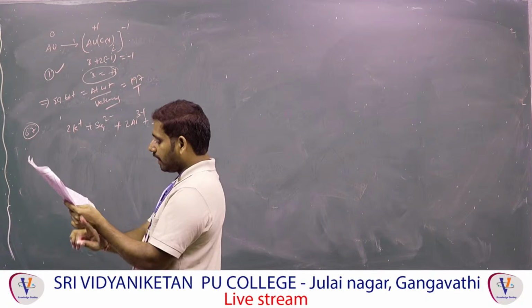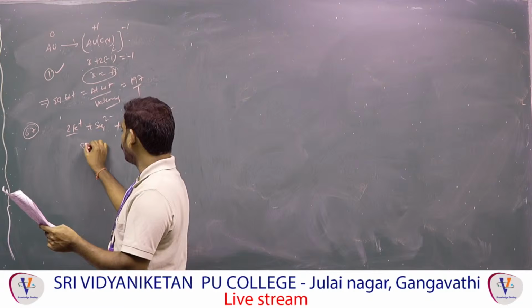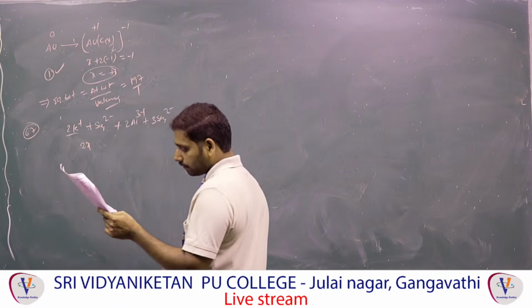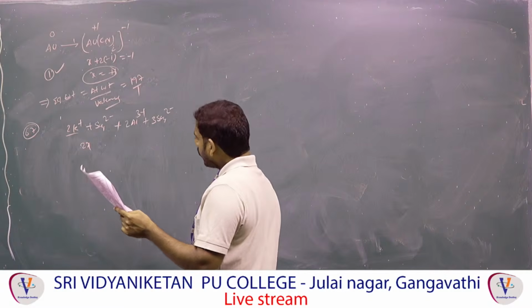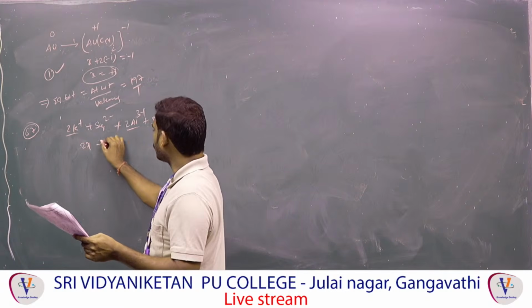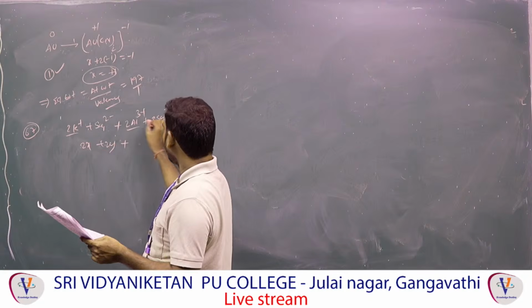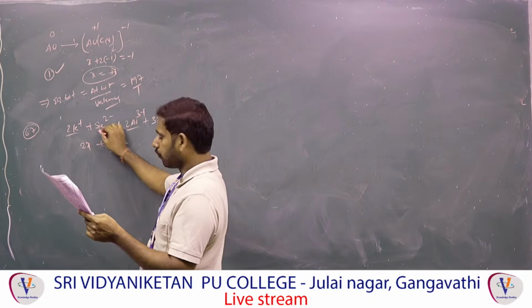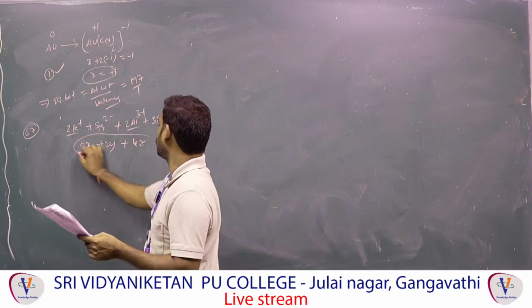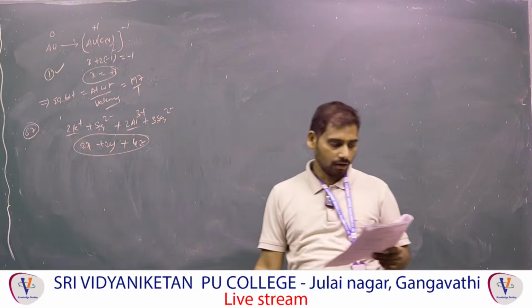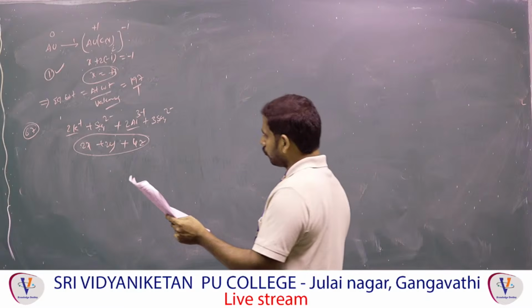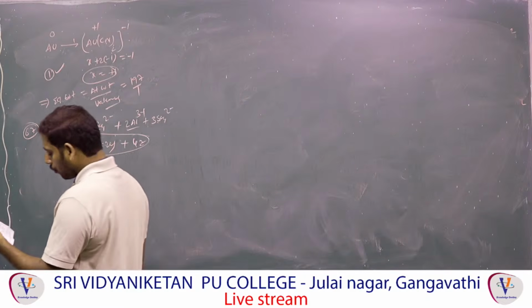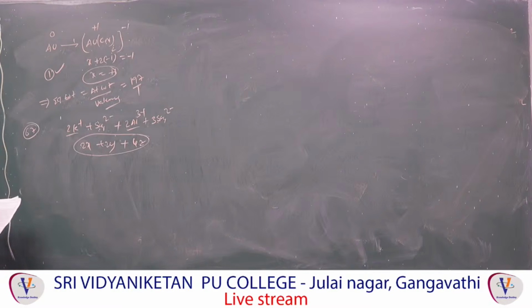So K is related to X, that means how many K's are there? 2X, right? Aluminum is related to Y. How much aluminum is there now? 2, that means 2Y. How many sulfurs are there? 3 plus 1, 4, that means 4Z. That's the answer now. First dissociation, then you have to join the number of cations and anions, total. So 2X plus 2Y plus 4Z, you will get that compound. So second option.